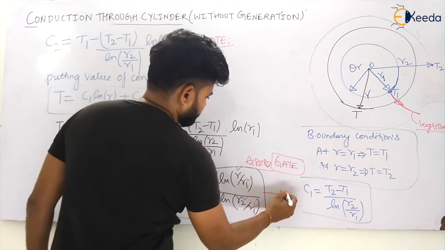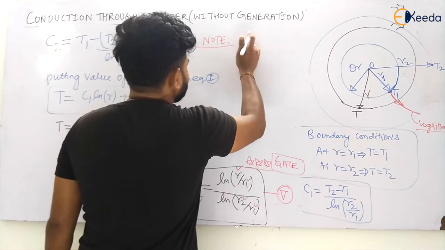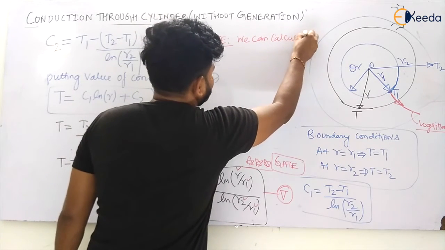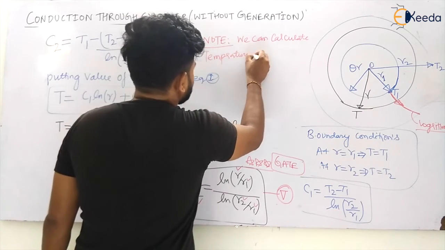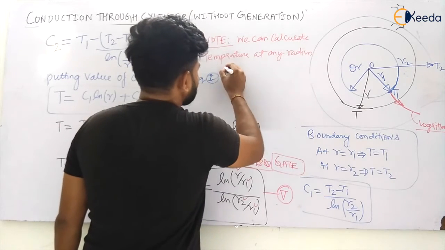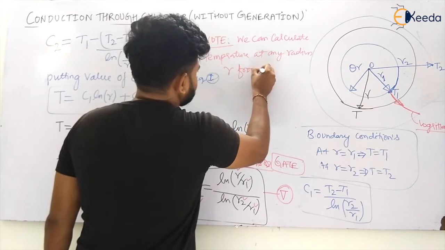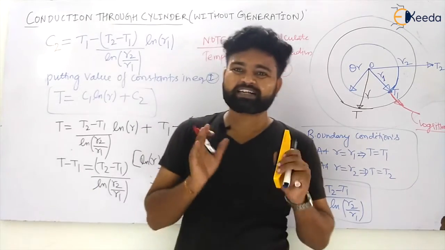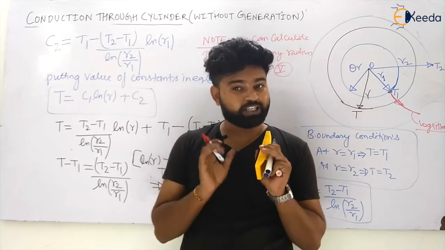Let us take equation number 5. We can calculate temperature at any radius r from equation 5. Hope you have understood the conduction through a cylinder, and that was without heat generation. Remember it, my dear students. Hope you are enjoying the subject.